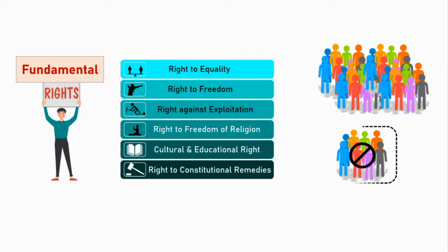Now, who are those people whose fundamental rights can be restricted? Why is it necessary to restrict their fundamental rights? And who can restrict their rights? Article 33 talks about these things. Let's see what is said in Article 33 of the Indian Constitution.